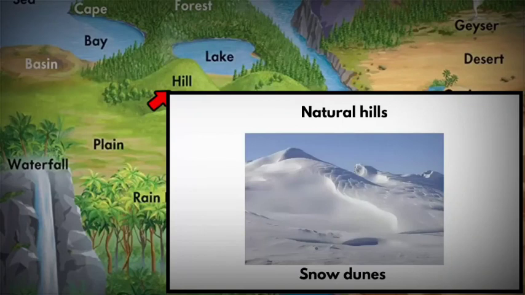In Antarctica, there are snow dunes that are formed by wind blowing snow into large piles. As a result, they turn into ice hills.